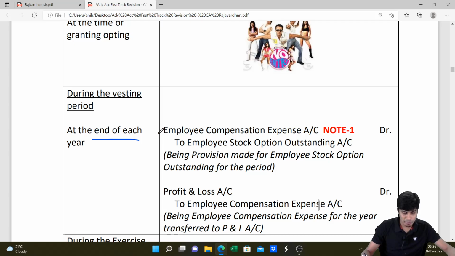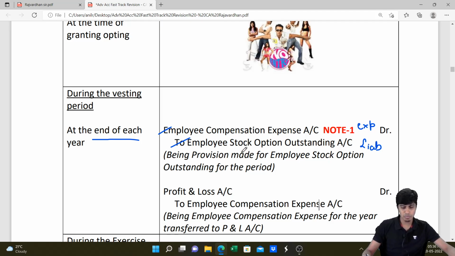Employee compensation expense account debit to employee stock option outstanding account, because we are not giving them shares right now, we'll give it later. Till then it's a liability. So this credit, my friends, here is a liability. At the end of 3 years we'll give him shares, then this liability will be closed, but as of now it is a liability. So expense debit, liability credit.